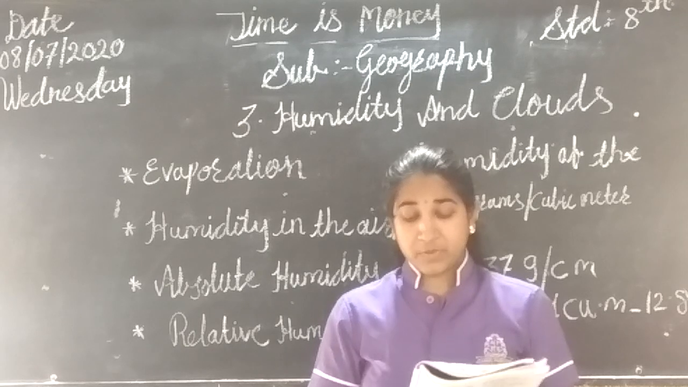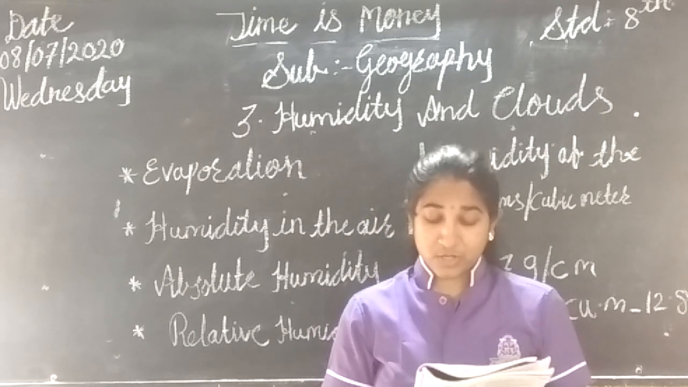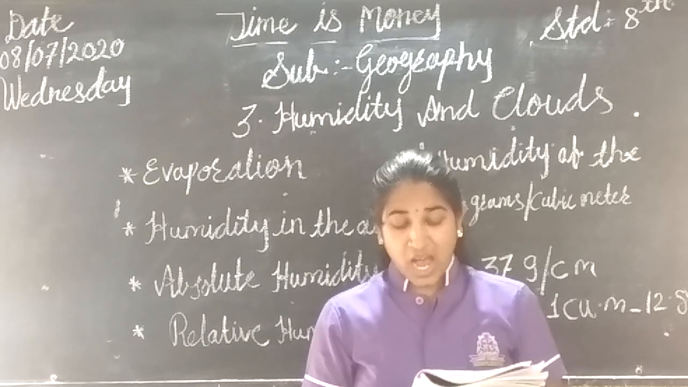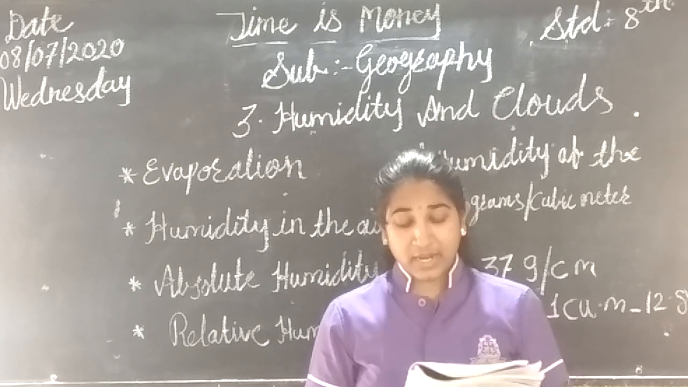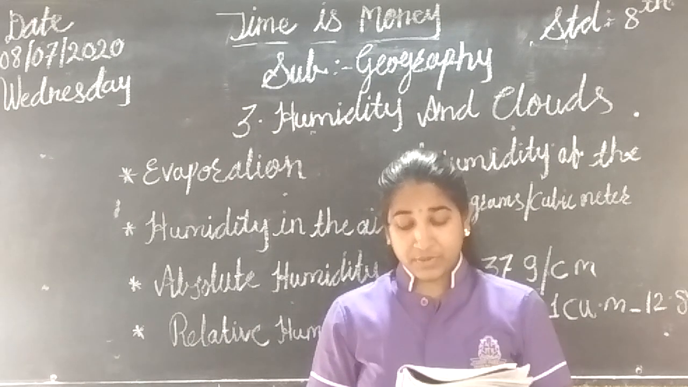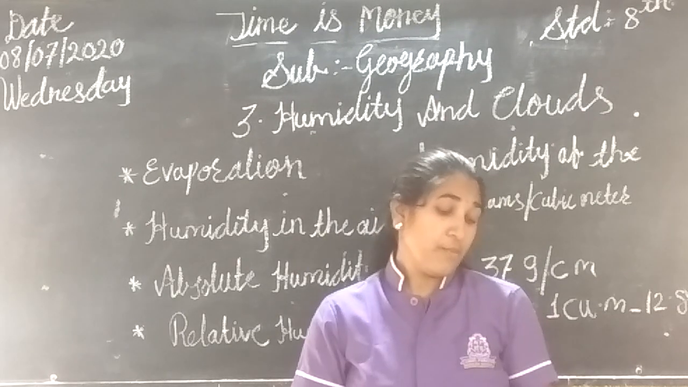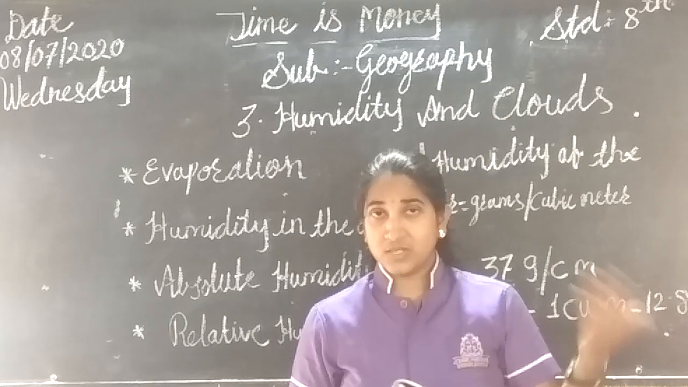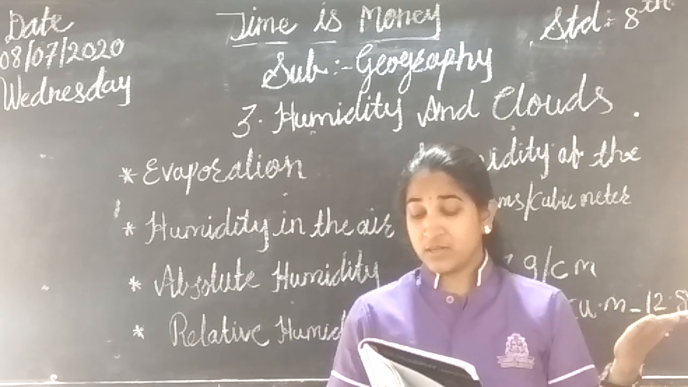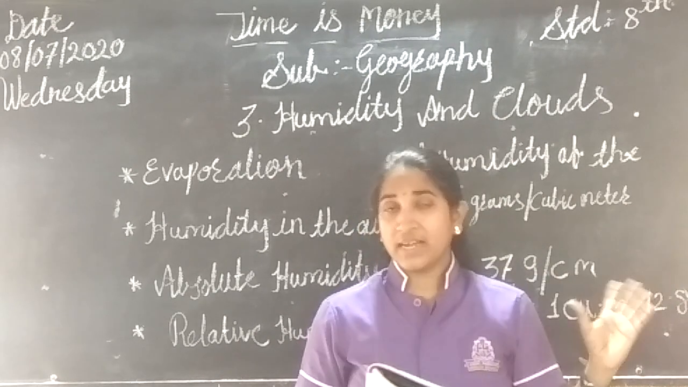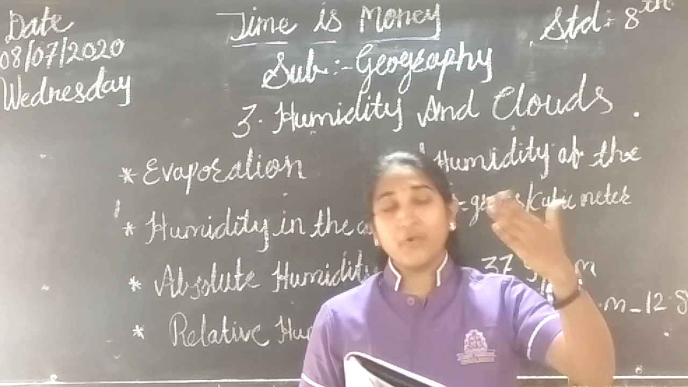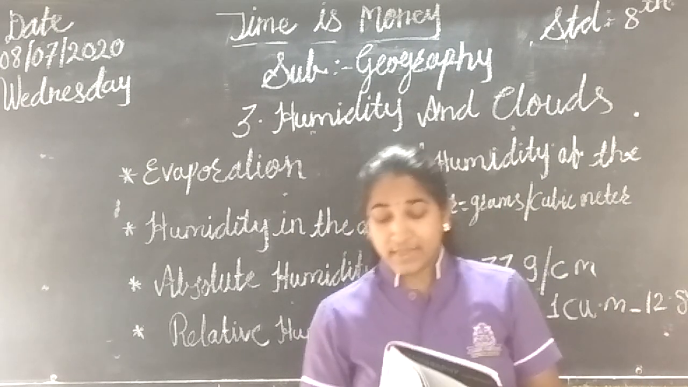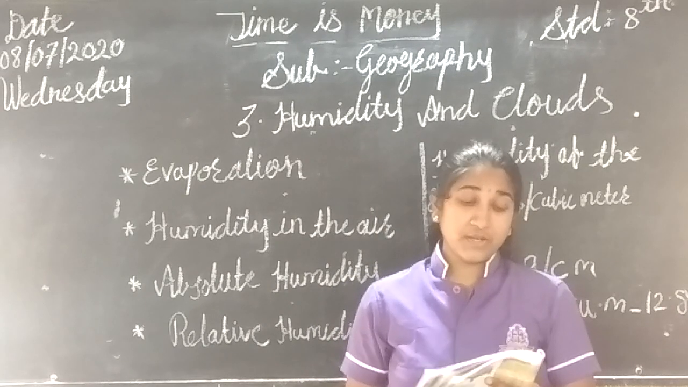For example, the absolute humidity of the air near a coastal area is higher than the air in the interior. Absolute humidity is higher in equatorial areas, while it reduces as we move towards the poles. See, at the coastal areas absolute humidity is more, and in the equatorial areas it is more, but as we move towards the poles, the absolute humidity reduces.